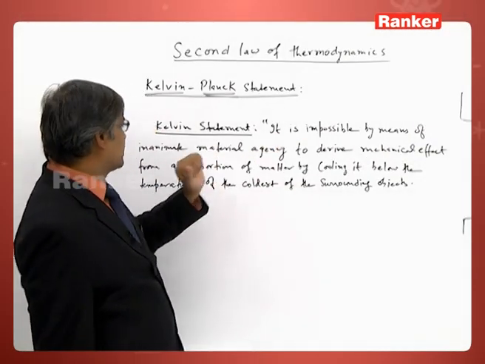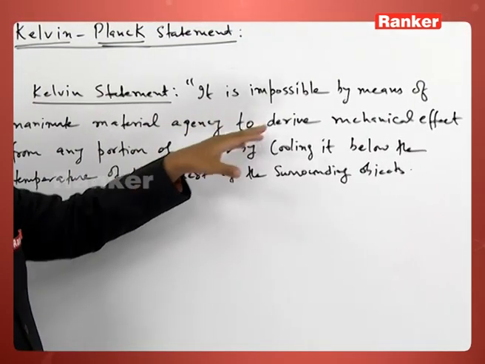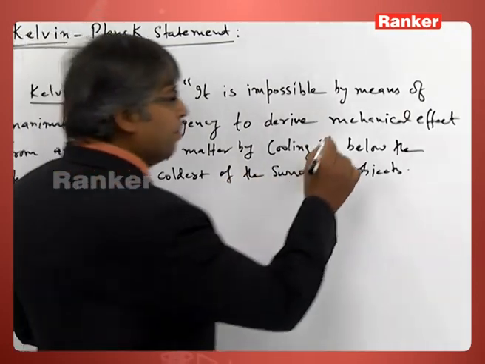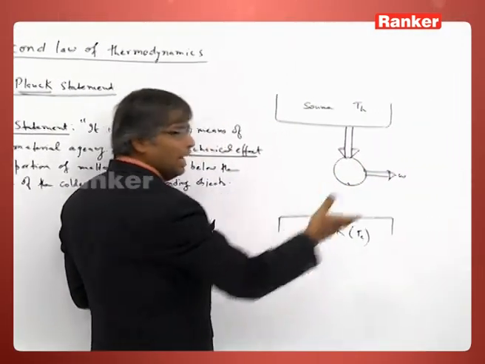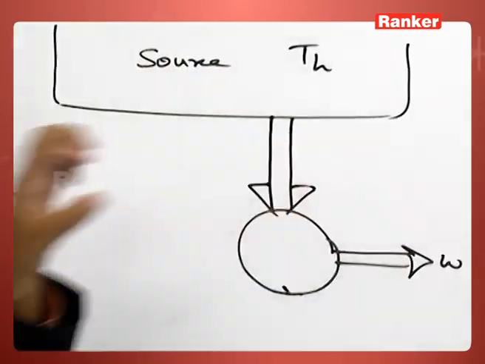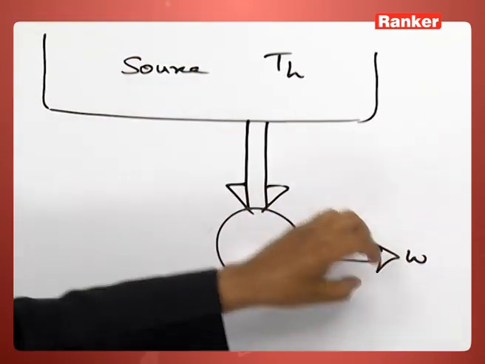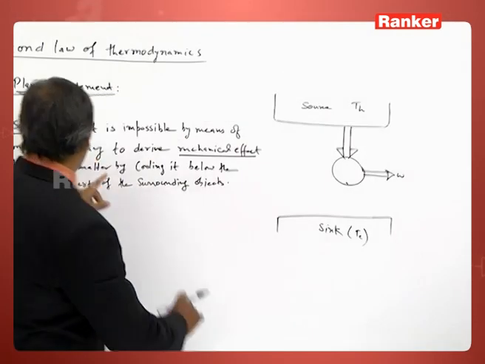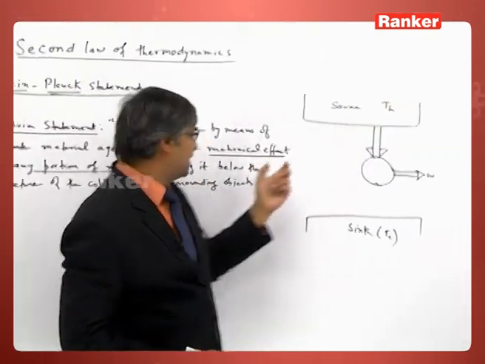Now, it is impossible by any material agency to derive mechanical effect. Mechanical effect means the work done. So it is impossible by any machine to derive continuously the mechanical effect, work done, from a portion of the matter. This is the portion of the matter.